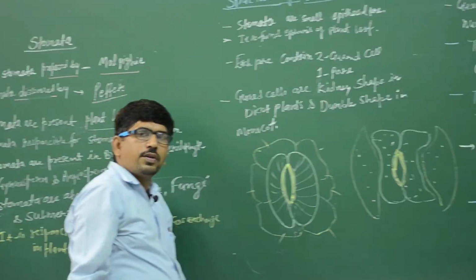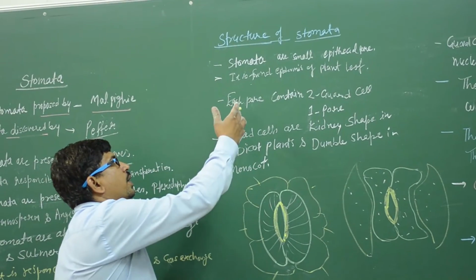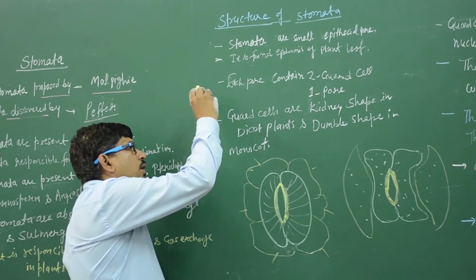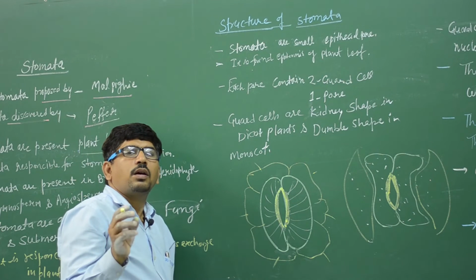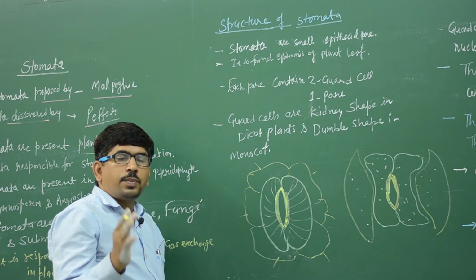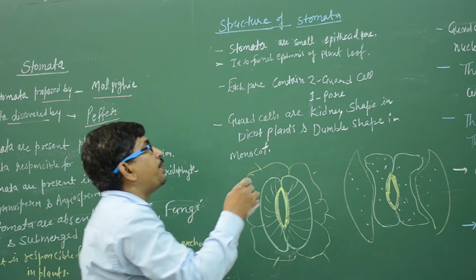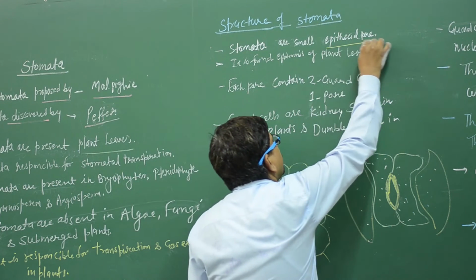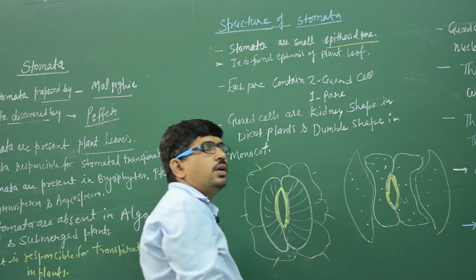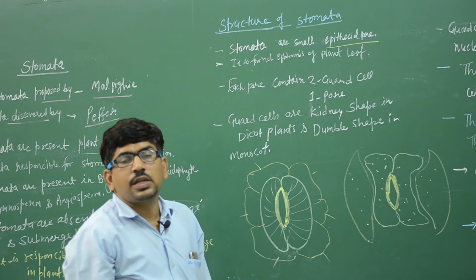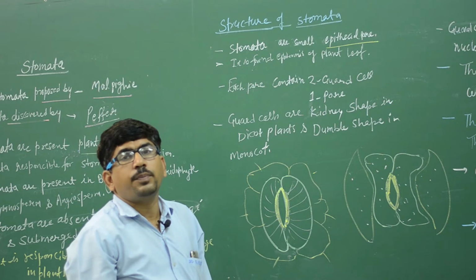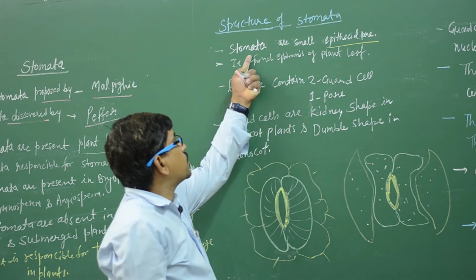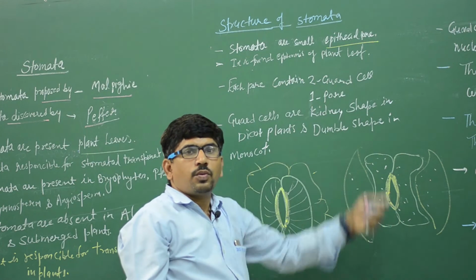Structure of stomata. The stomata are present in the plant epidermis, particularly in the leaves. We can say these are the epidermal pores. Stomata are small epidermal pores.